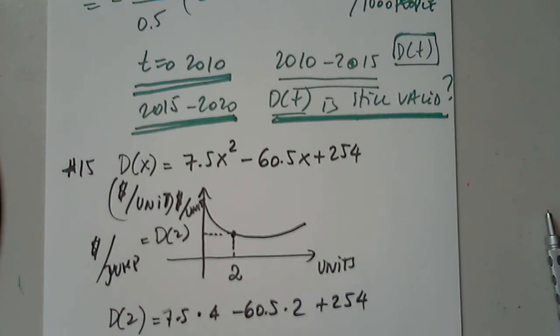You know me, I like the function in there: 7.5x squared, we may need it, we may not, that's okay, minus 60.5x plus 254. I like it like that, and then I plug in 2. So when I plug in 2, she is paying $163 per jump.